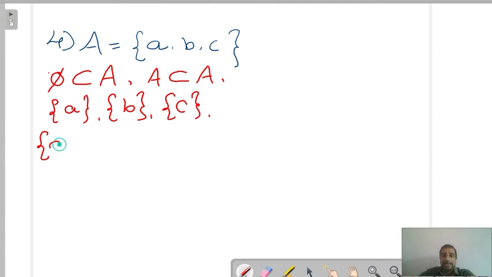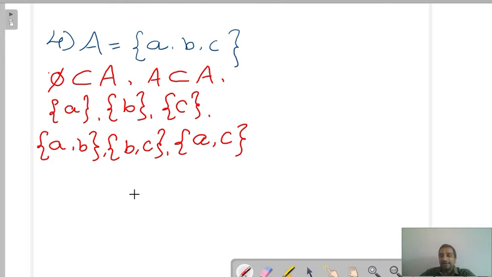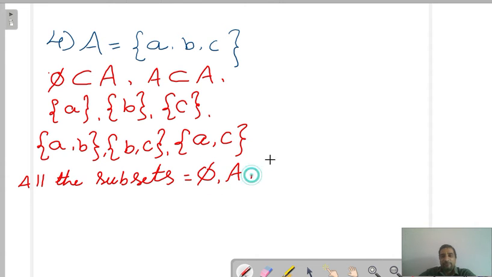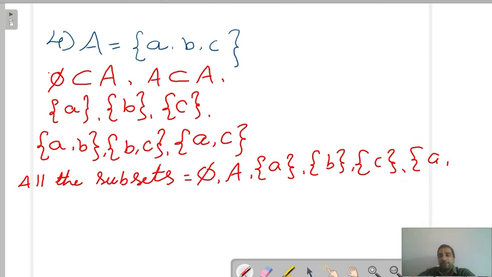Next, two elements. {a, b}, yeah. Next, okay, {b, c} also can be written. Next, any other option? Yeah, {a, c}. Yes, exactly. Any other? No, for two elements only these are there. So now write all the subsets. All the subsets are: null set, set A, {a}, {b}, fine, {c}, very good, {a, b}, very good, {b, c}, very good.